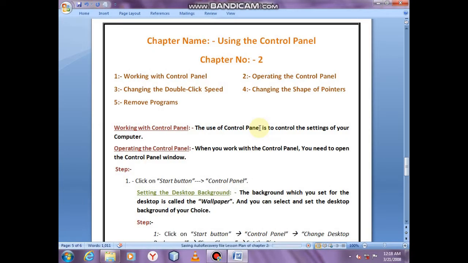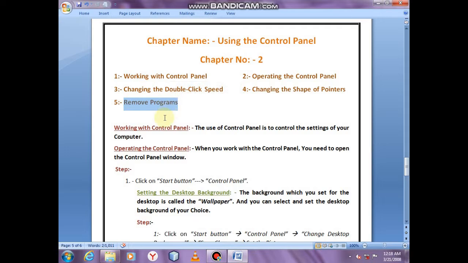I am Sandeep Sharma. Today I explain my chapter, Using the Control Panel, which is chapter 2 of class 5th. This chapter is explained with the help of some topics. First topic is working with the control panel. Second topic is operating the control panel. Third topic is changing the double click speed, and fourth topic is changing the shape of pointer. Fifth topic is remove the program.